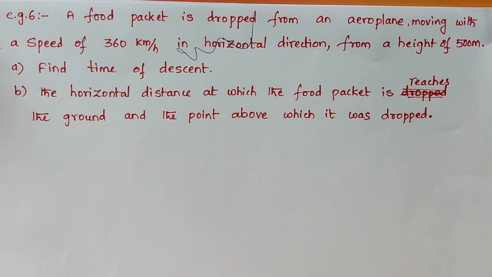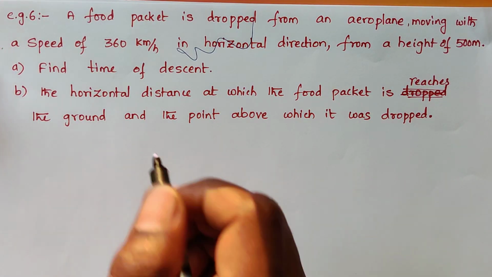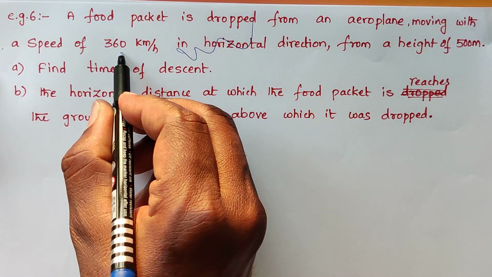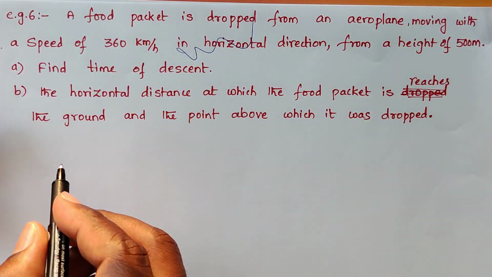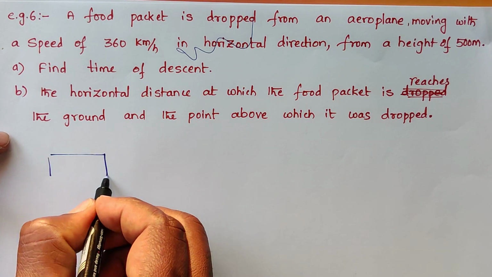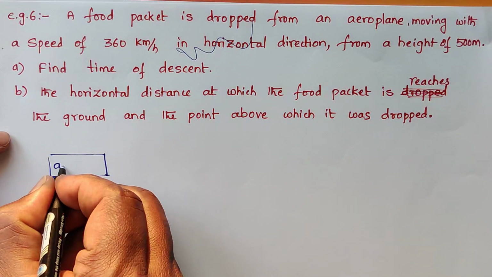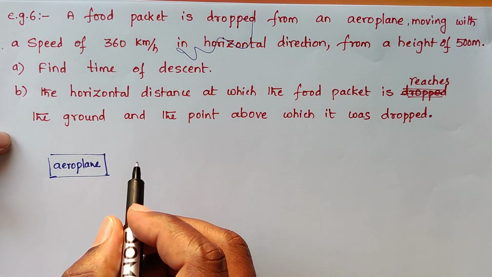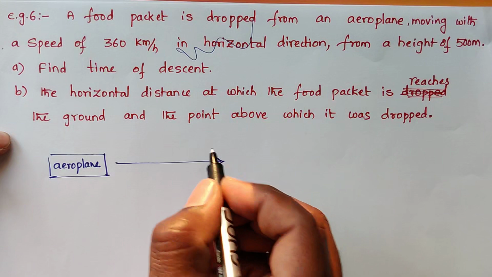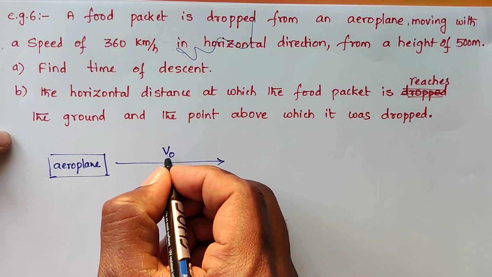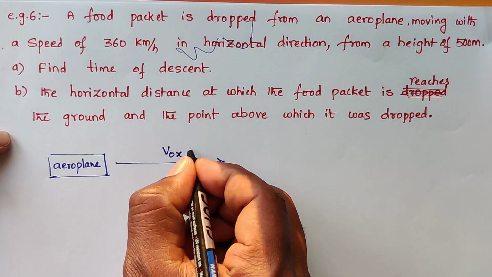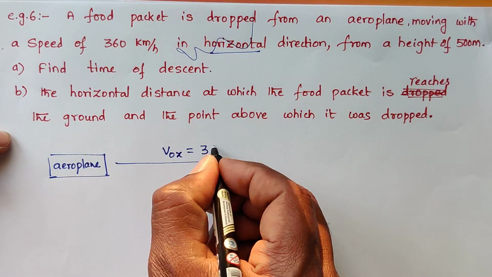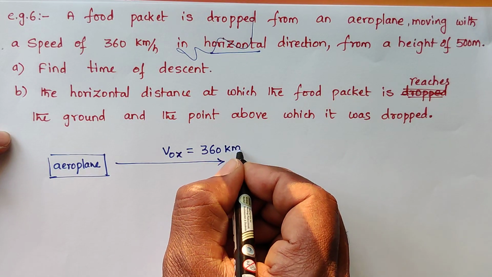We'll see one more problem here. A food packet is dropped from an aeroplane moving with a speed of 360 km per hour in the horizontal direction. This aeroplane is moving with a horizontal speed, so the initial velocity along the x-axis, V0x, is equal to 360 km per hour.